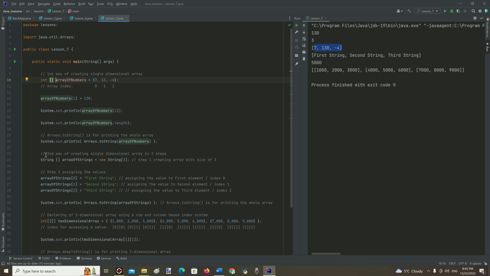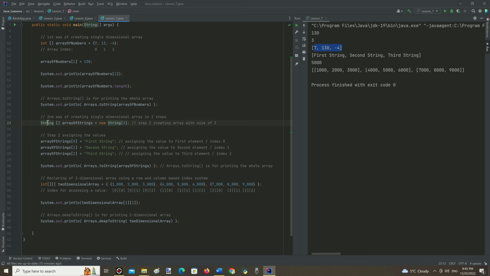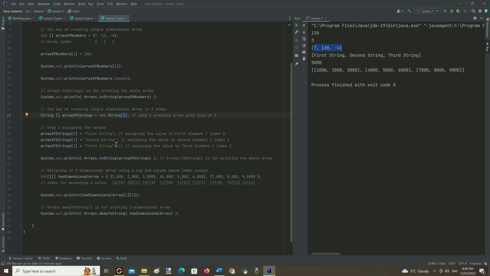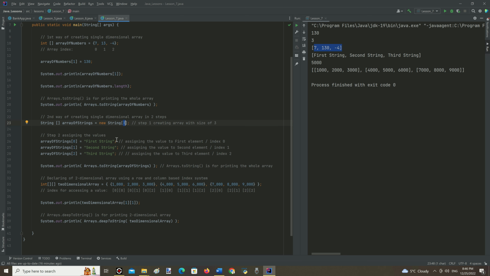Here we can see the second way of creating a single-dimensional array in two steps. The data type of the array will be string this time. Also square brackets as an indicator of a one-dimensional array. Then the variable name, array of strings in this case. Equals keyword new and data type string again, and inside square brackets we need to indicate the size of the array, three elements this time.